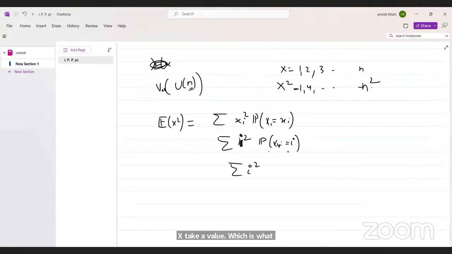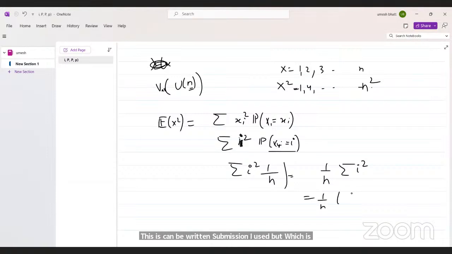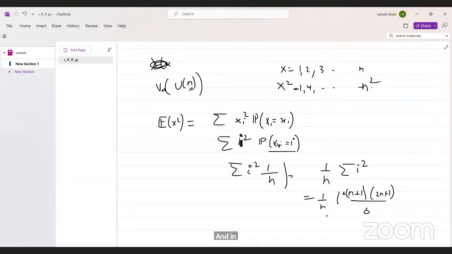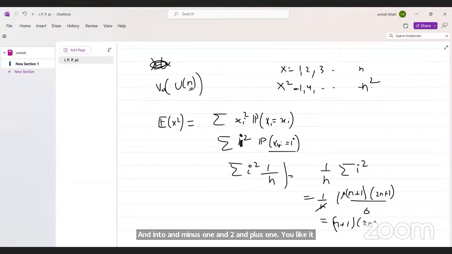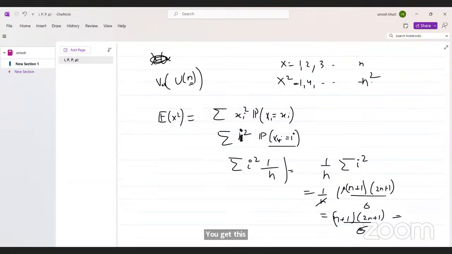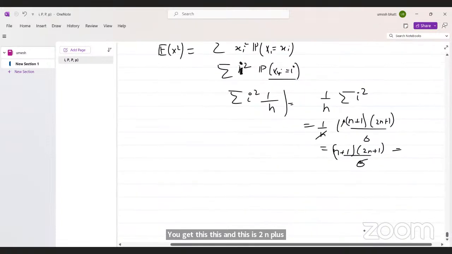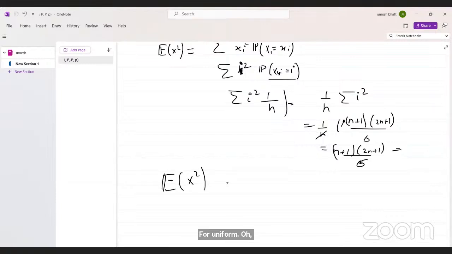Summation i square, and probability of x taking i is 1 by n. This can be written as 1 by n summation i square, which is 1 by n times the formula n into n plus 1 into 2n plus 1 divided by 6. Okay, now if you open this, you get this, and this is (n plus 1)(2n plus 1) divided by 6. This is your variance for uniform. Oh, no, this is not the variance, sorry. This is your expectation of x square. Now what do we have to find?